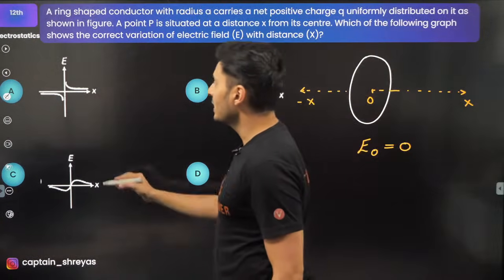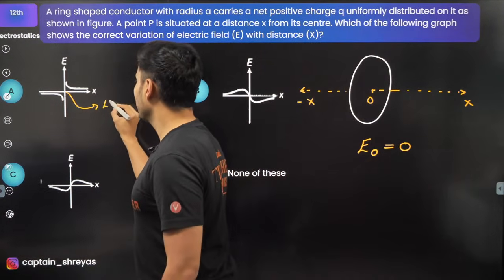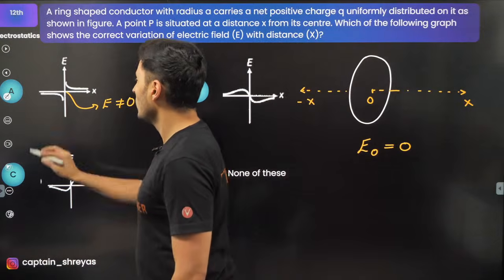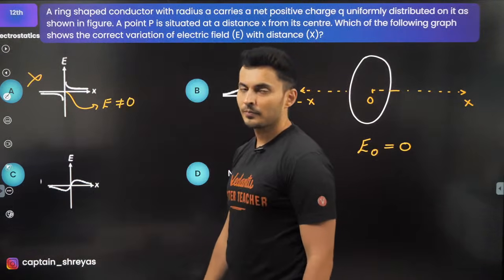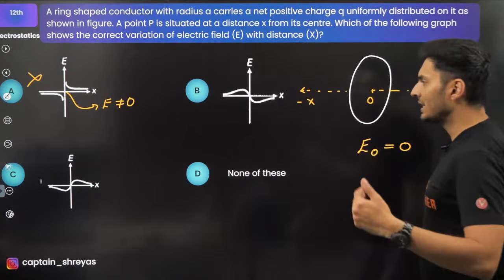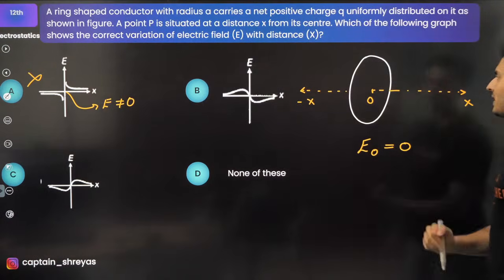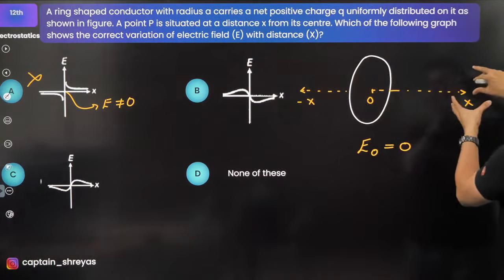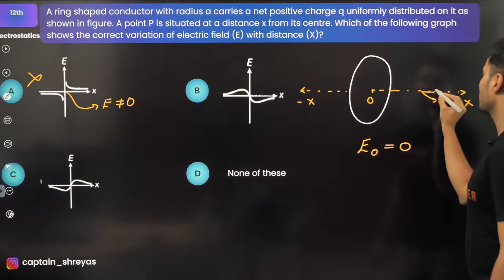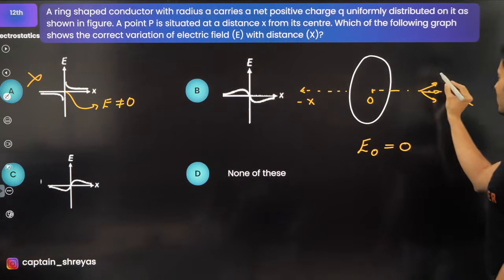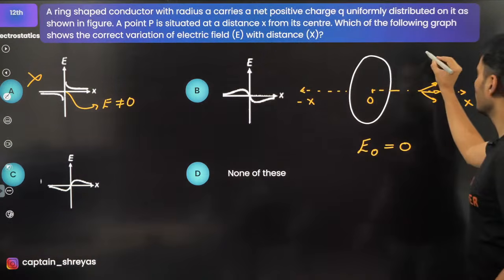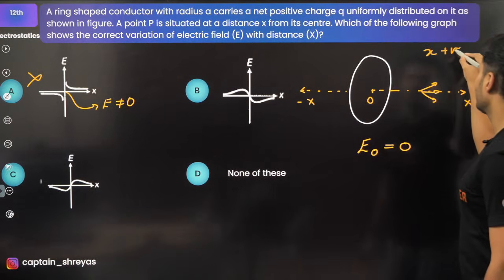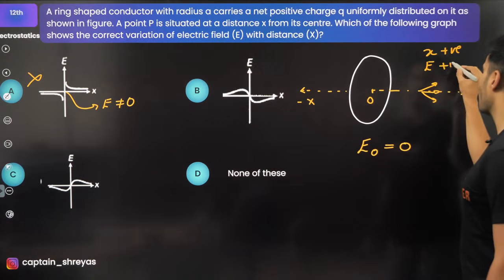Now you can clearly see over here the electric field is definitely not 0. So this is out of question. Next thing, if you go on this side, these positive charges will definitely repel. So the net field will also be positive. So when X is positive, electric field is also positive.